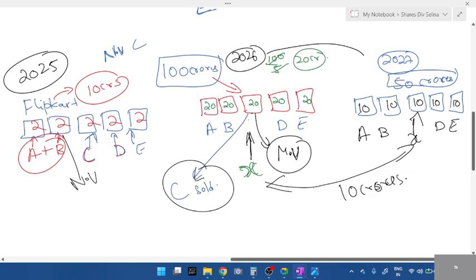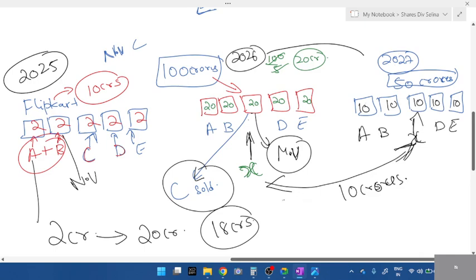This is how the actual scenario in real life works. So hoping that a company will do well, people will start investing, but they may end up losing value. But do you think for A, B, D and E, there was any major loss? No, right? Starting, how much did they invest? 2 crores. In 2026, how much returns did they get? From 2 to 20, what was their profit? 18 crores. Out of 18 crores, how much are they losing? 10 crores. Even if you minus it, they're still in profit, right?